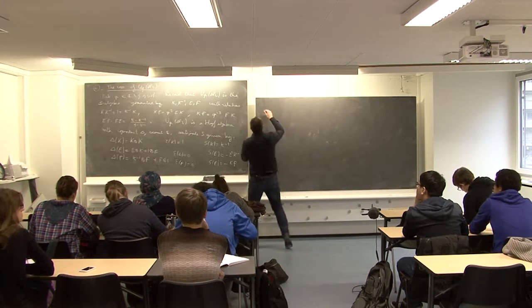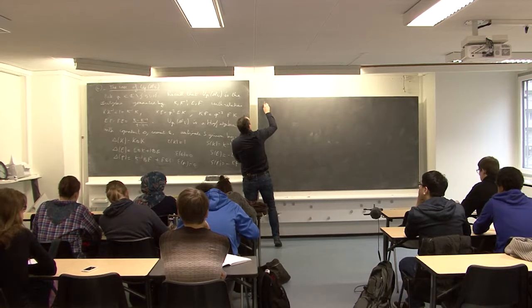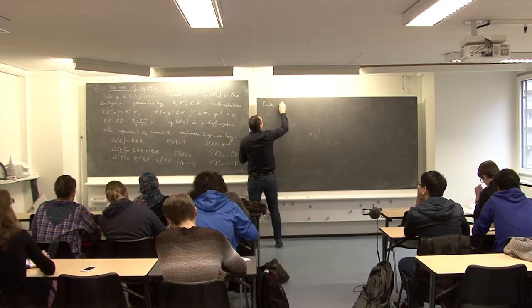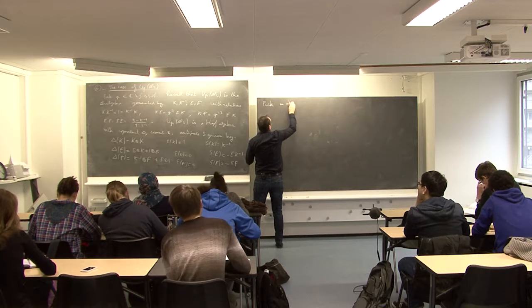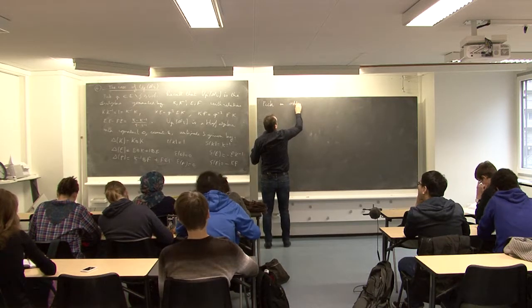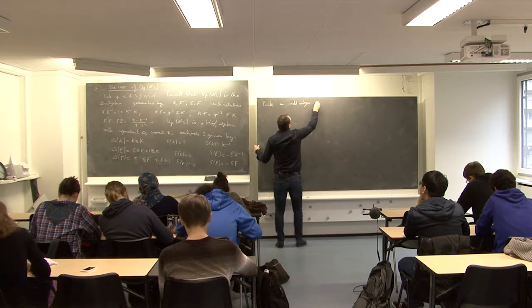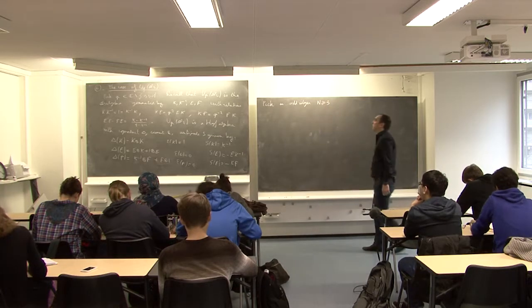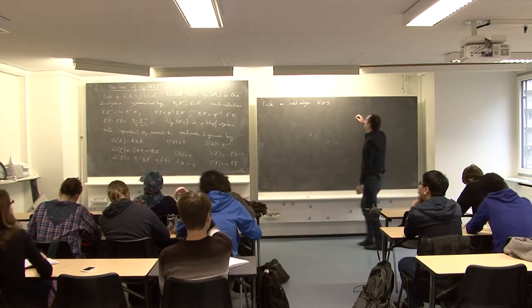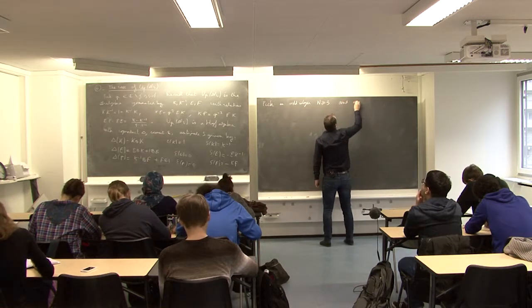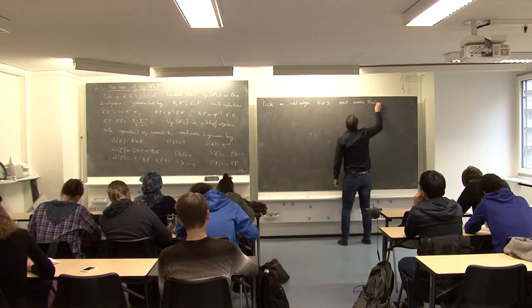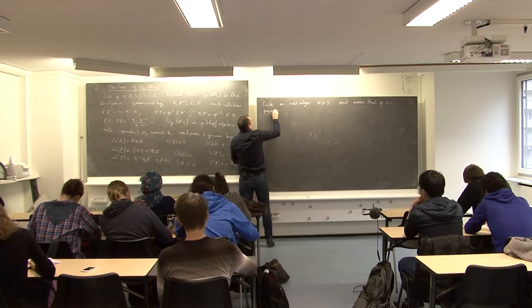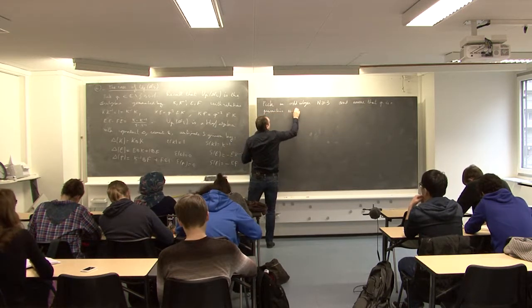So we pick some integer n, and we assume that q is a primitive nth root of unity.